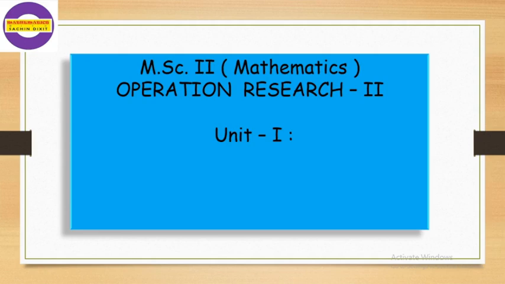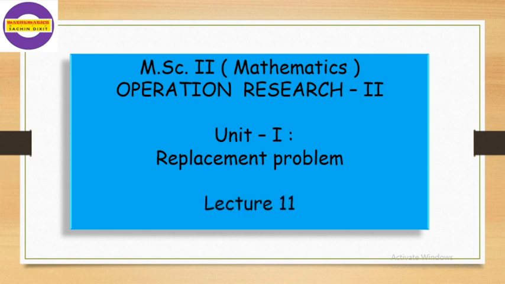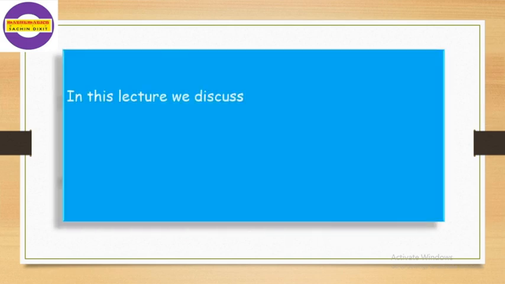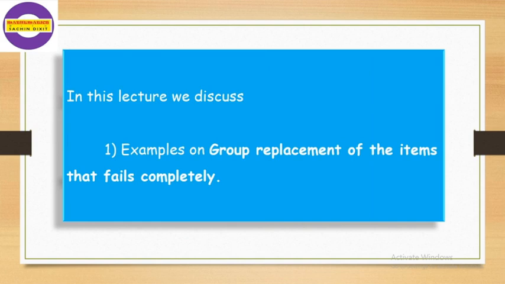This is the lecture series on replacement problems, and this is the 11th lecture on replacement problems. In this lecture, we discuss examples on group replacement of items that fail completely.